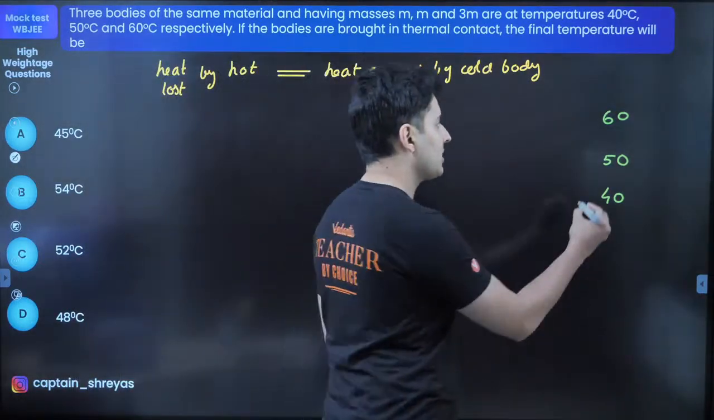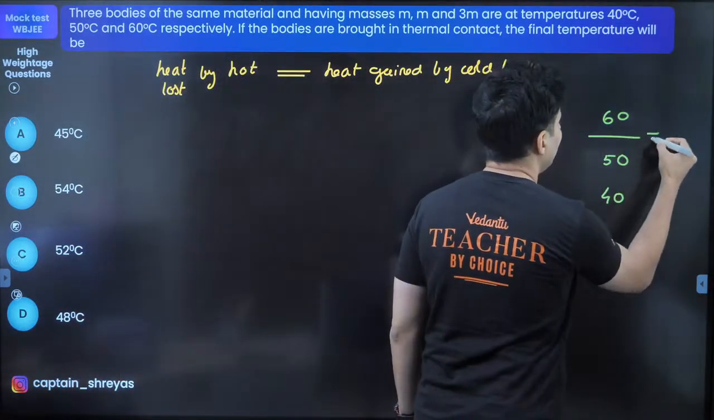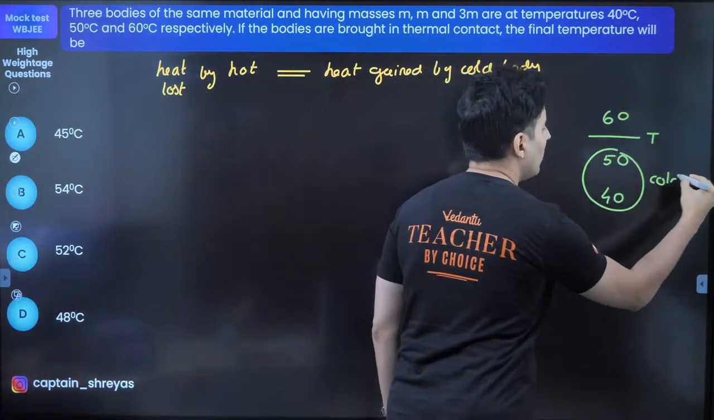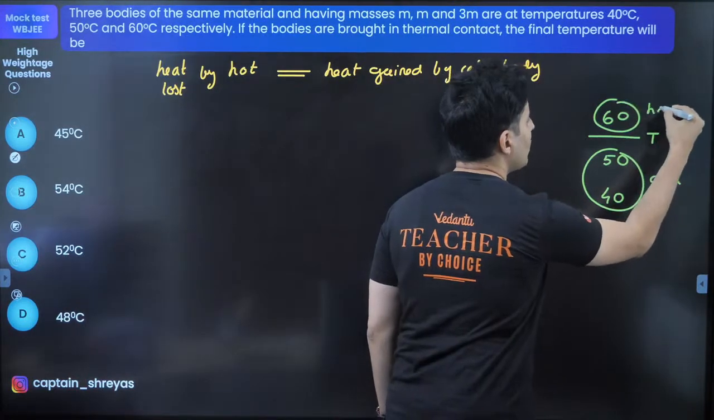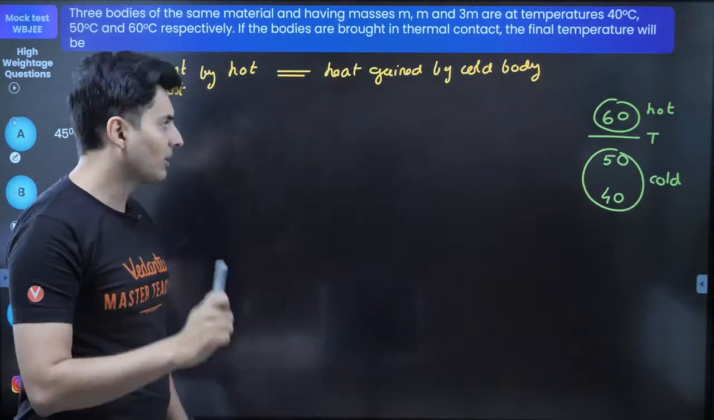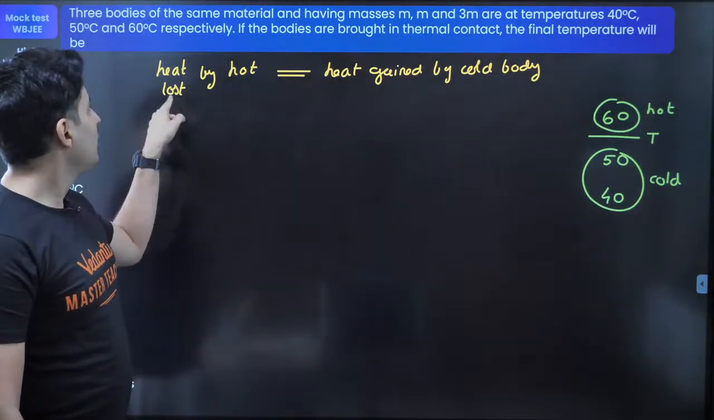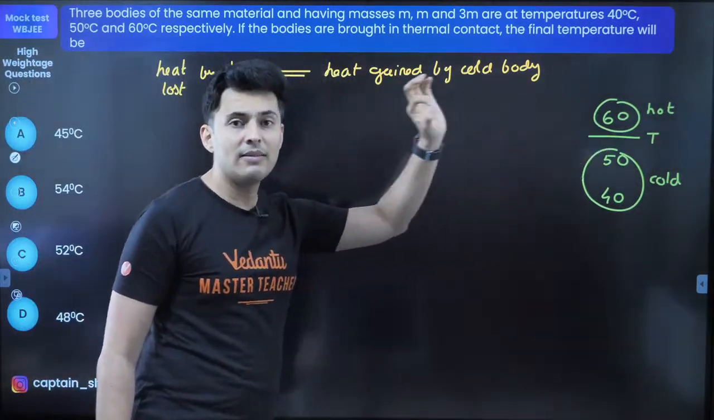Now what you need to understand is just assume something. Let's say the final temperature is T. That means these will become your cold bodies. This will become your hot body. That's what will happen. Now start writing the equations, you will get the answer. The heat lost by the hot body. Hot body will lose how much heat?